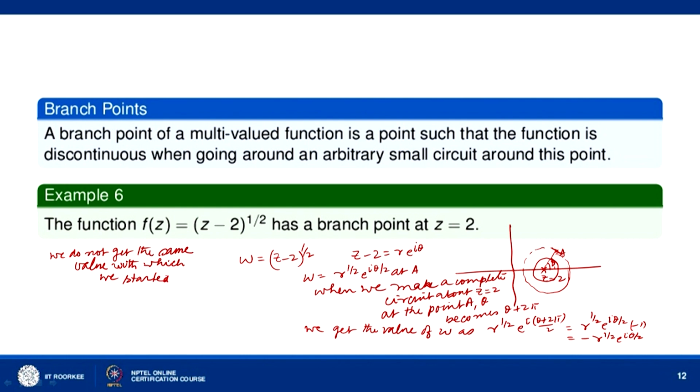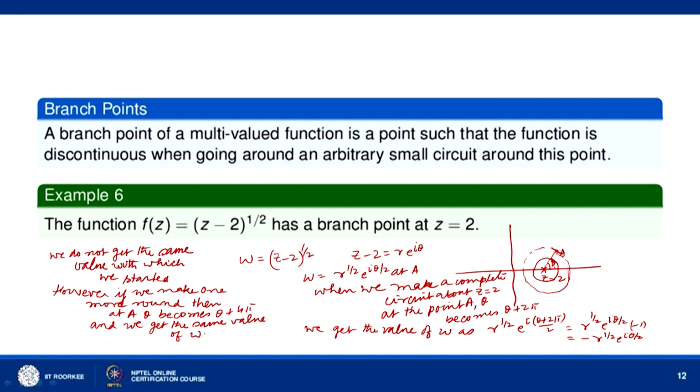However, if we make one more round, then at A theta becomes theta plus 4 pi, and we get the same value of w, that is r to the power half e to the power i (theta plus 4 pi) by 2, which is equal to r to the power half e to the power i theta by 2.